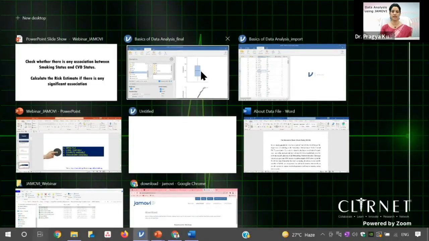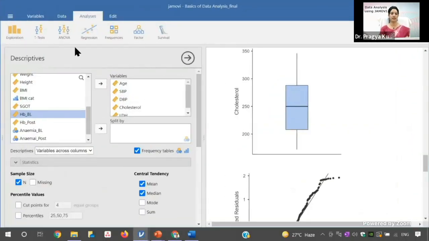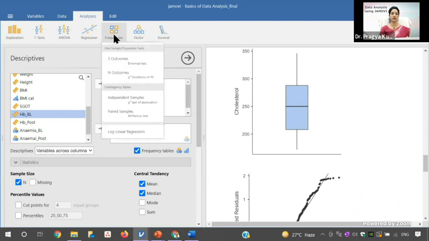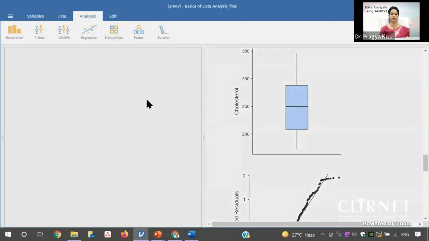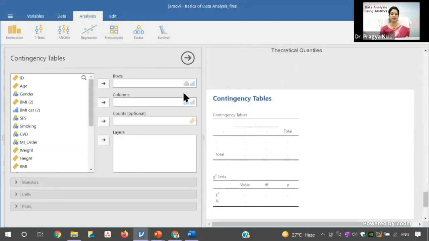So in this case, this is the data set. Again, I'll go to the analysis. So for chi-square, you have to use the option of frequency. So click on this option of frequency, and you can see here independent samples. So this is the chi-square test of association. Click this, and this interface will appear.